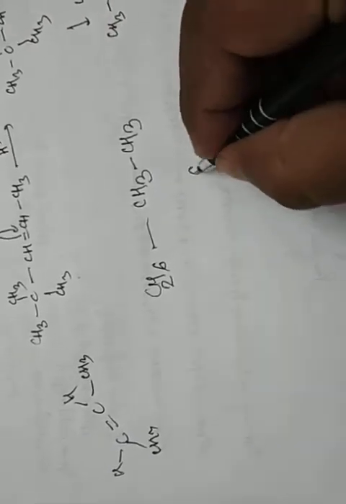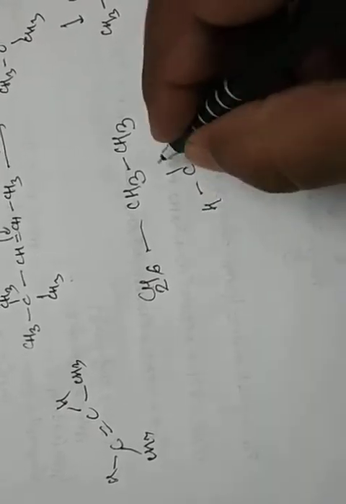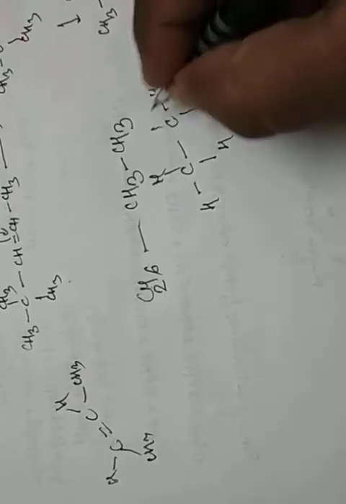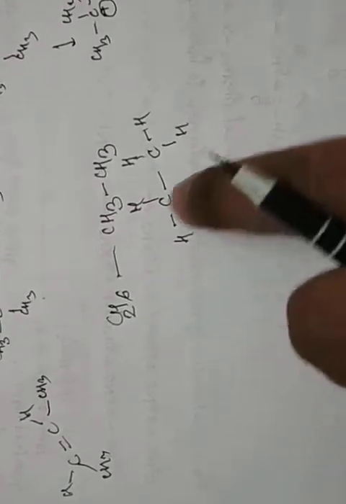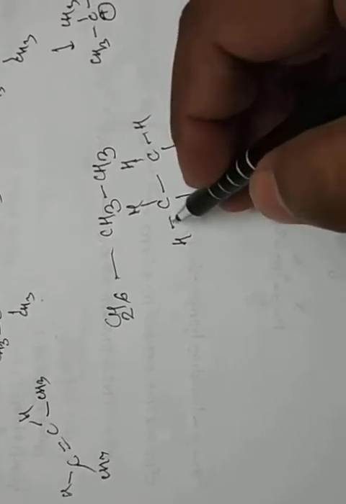You know very well the valency of carbon is 4, right? So there are 3 hydrogens on one carbon and also 3 hydrogens on the other. This is the actual meaning of structure. This is a structural formula and this is a molecular formula: C2 and 6 hydrogens. Now the valency of carbon: 1, 2, 3, 4. Clear? You know the valency of carbon?